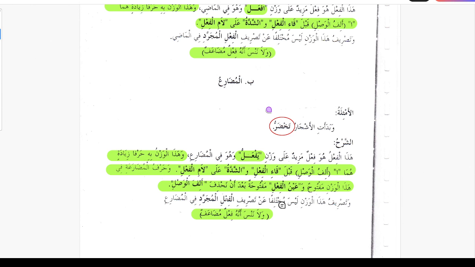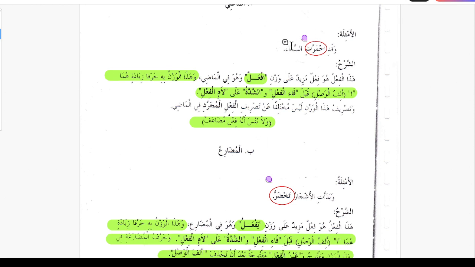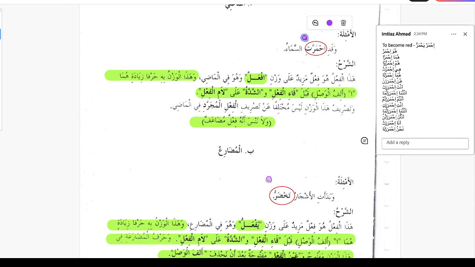Wa tasrif hazal wazn laysa mukhtalifan an tasrif al fe'l al mujarrad fil mudari, and the conjugation of this verb is the same as of the fe'l mujarrad. And don't forget, if we are saying the conjugation is the same, it means the conjugation is the same as of the mudaf verb. So I have the conjugation of the present tense also here.